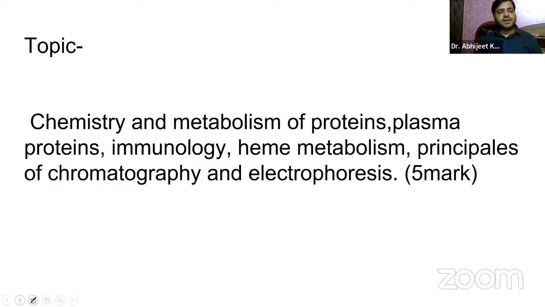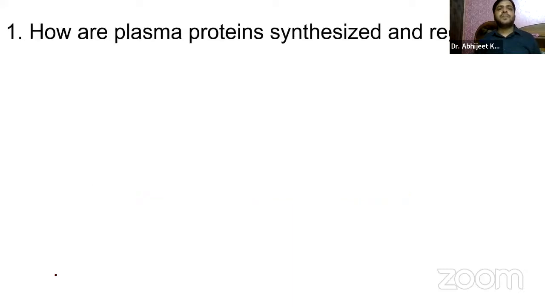Coming on to the third topic, guys, that is chemistry and metabolism of proteins, plasma proteins, immunology, heme metabolism, principles of chromatography, and electrophoresis. Let us see what questions are there. How are plasma proteins synthesized and regulated in our body? You already know the liver is the primary site for the plasma proteins, right? It produces proteins and releases them into the bloodstream.